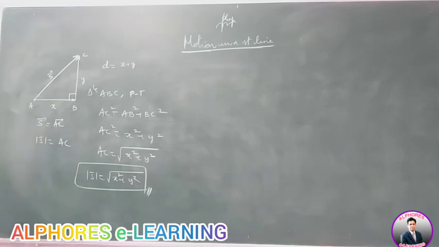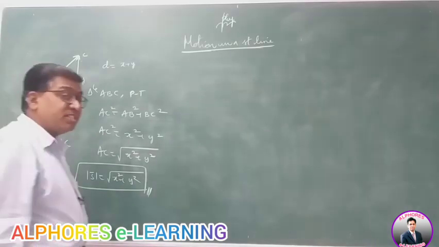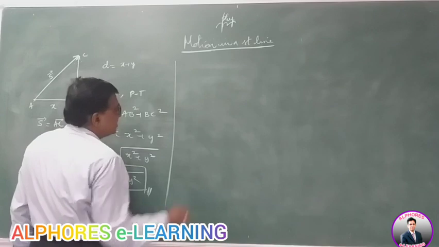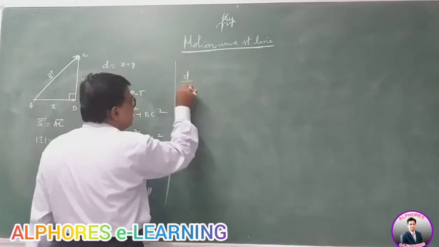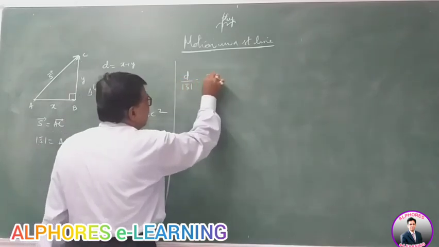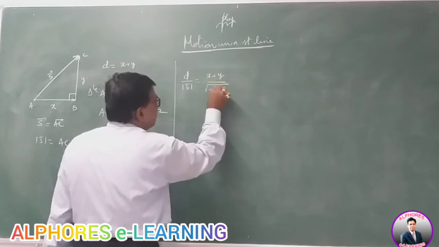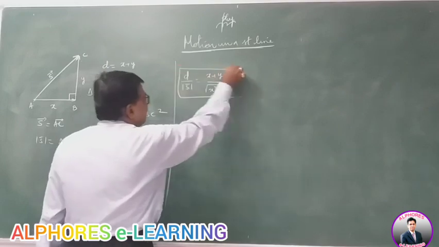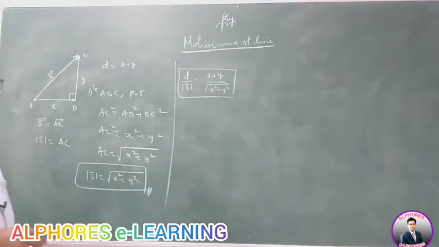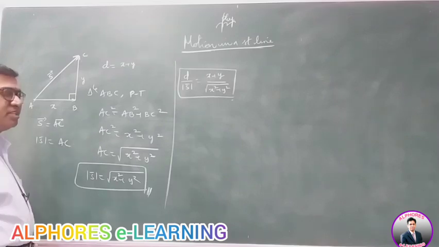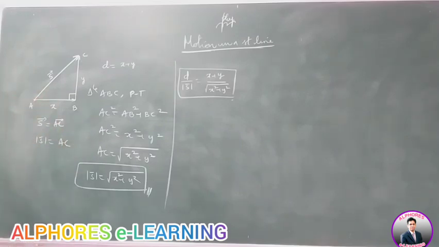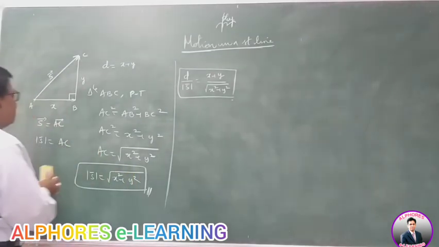This it is. Now sometimes they'll ask you to find out the ratio of these both. What is the ratio of the distance to displacement magnitude? It is x plus y by root of x square plus y square. So whether the body moves in a path like this, when it moves in a rectangular path, you can find distance and displacement like this.